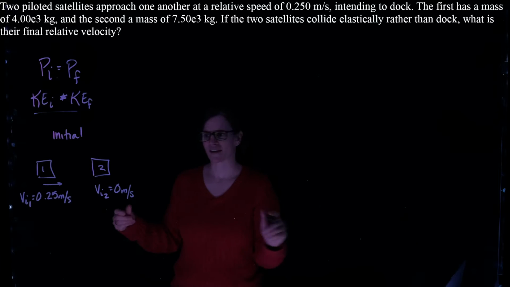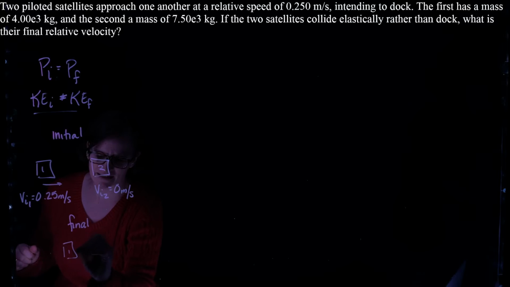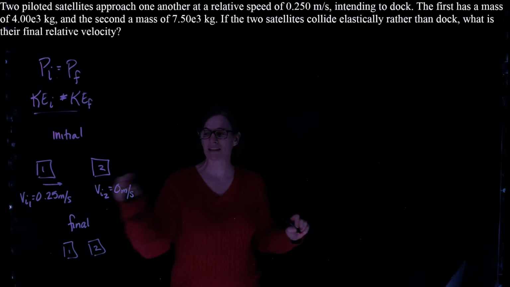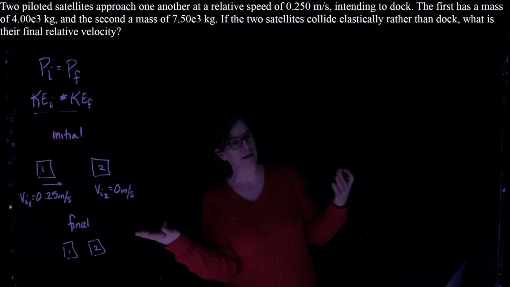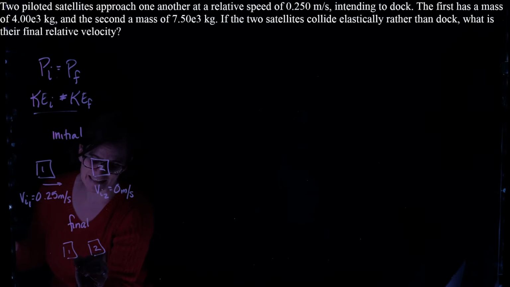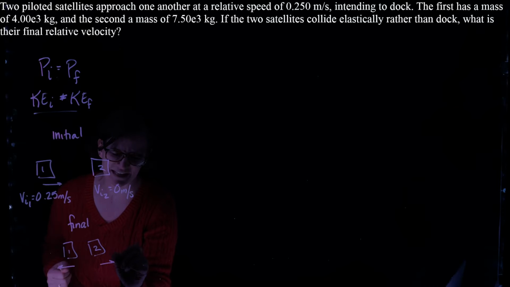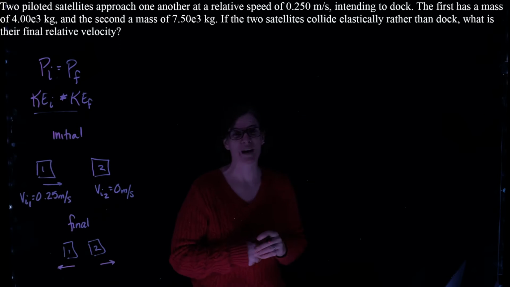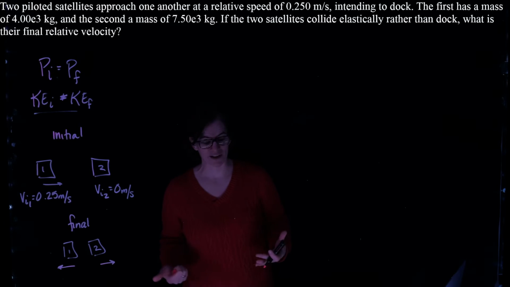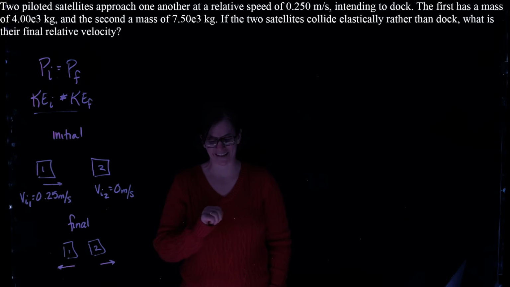Now, when they collide, both satellites will be moving. We can make a prediction: satellite 2 is a little bigger, so the chances are that satellite 1 will be moving to the left in the final condition and satellite 2 will be moving to the right. That would be the case with satellite 2 being a larger object. All right, so relative to satellite 2.